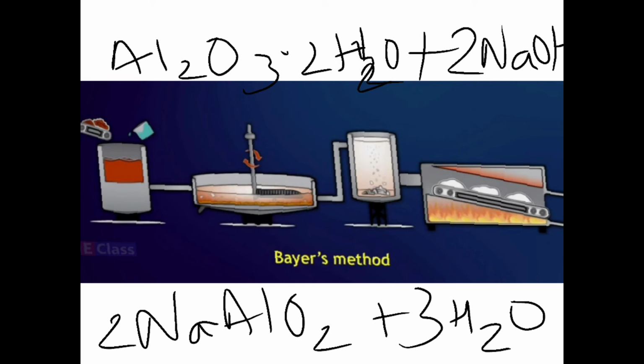The iron oxide in the gangue does not dissolve in the aqueous solution of sodium hydroxide, and whatever is not dissolved you can separate by simple filtration. Silica, which is present in the gangue, dissolves in the sodium hydroxide and forms soluble sodium silicate, so it will get dissolved. I'll write this reaction here.